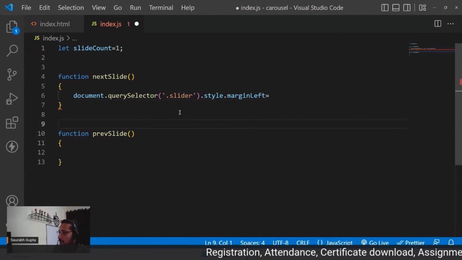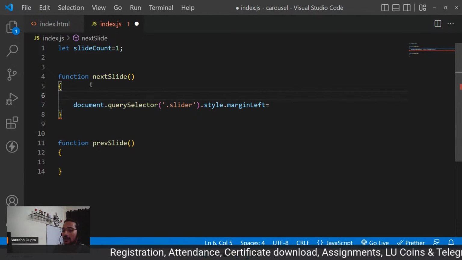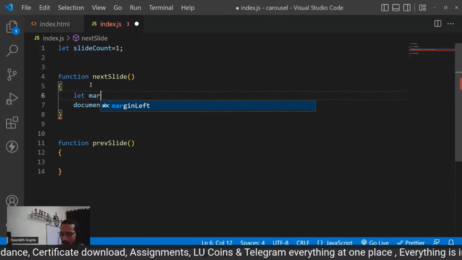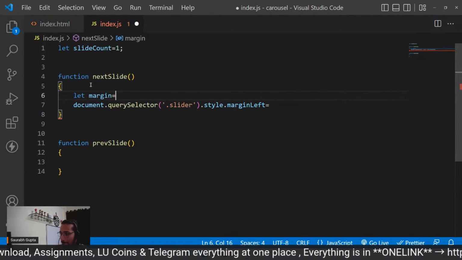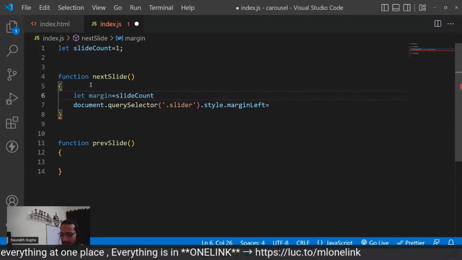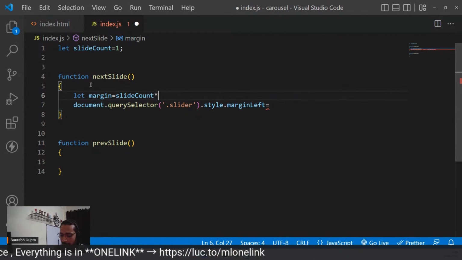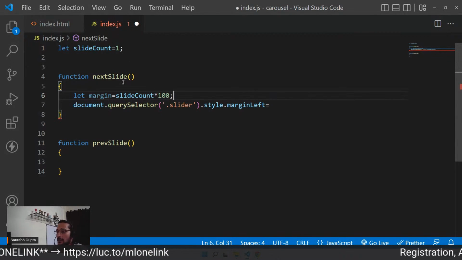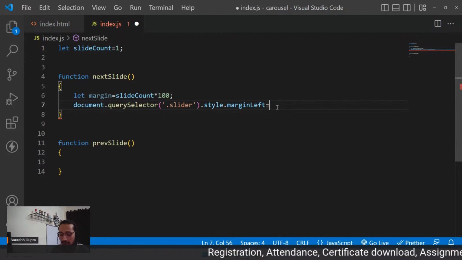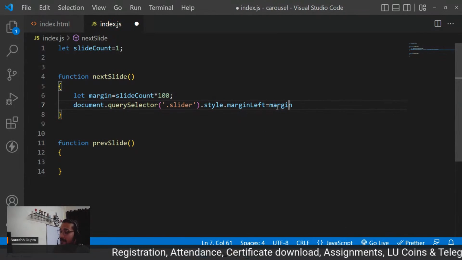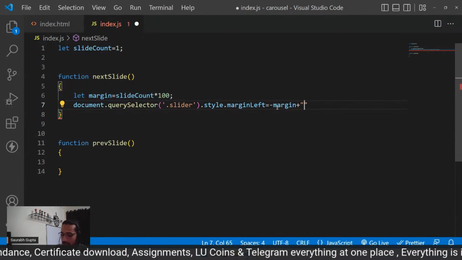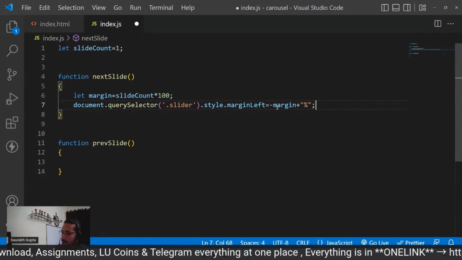Now then, let me also do this. Depending on the slide count, I'll calculate the margin. So let margin equals slide count multiplied by 100. So guys, initially slide count is 1. So what is 1 into 100? 100. So that margin, and in minus, so don't forget that minus that margin. Just don't forget to add a percentage string here. That's it.